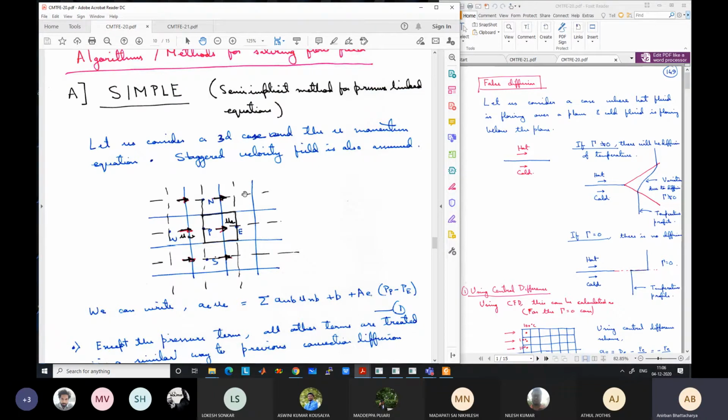Next class is the last class. And briefly, I will introduce you to structured and unstructured grids and different types of grid structures, things like that. But we will not go into problem details.